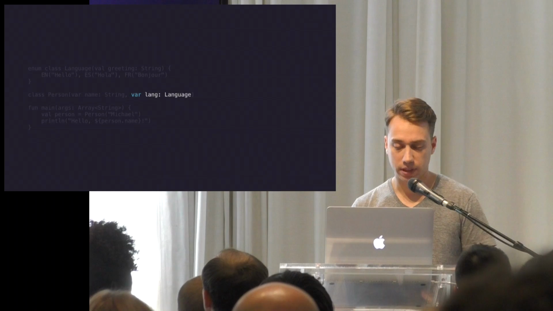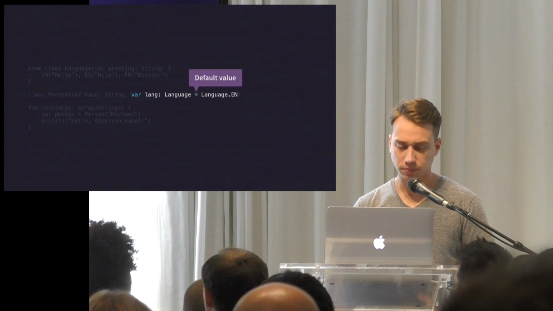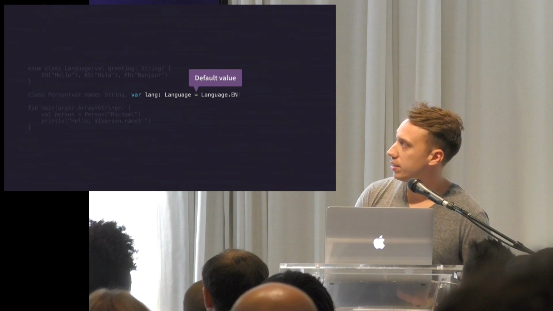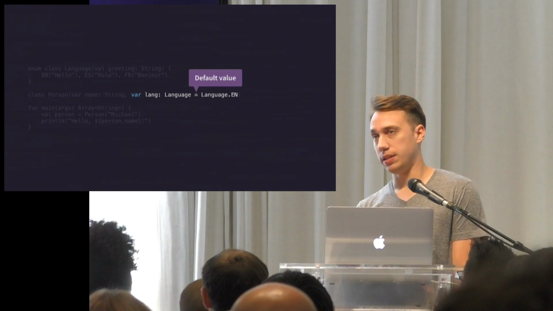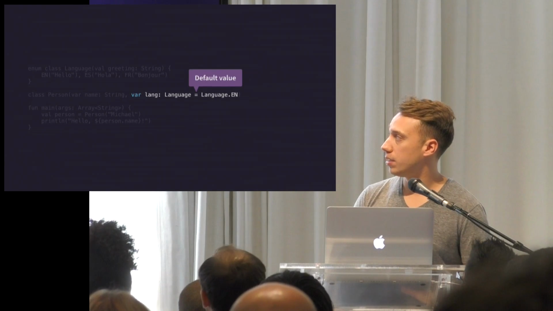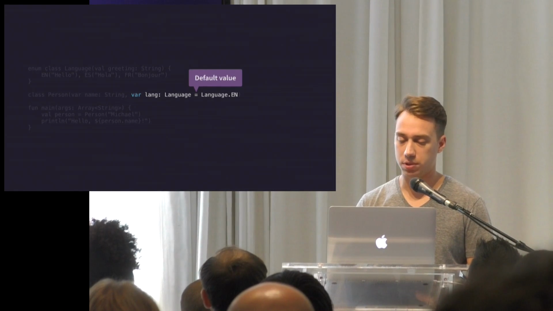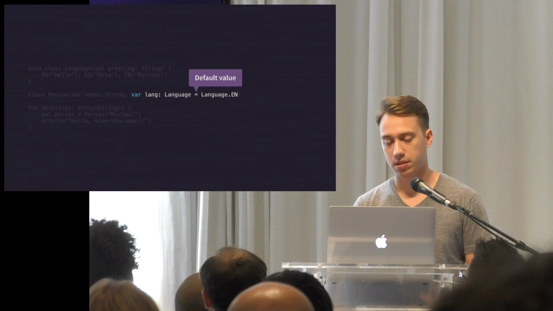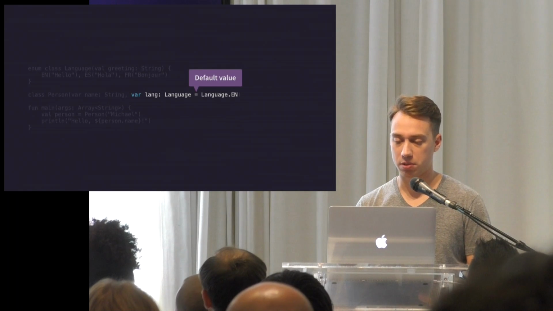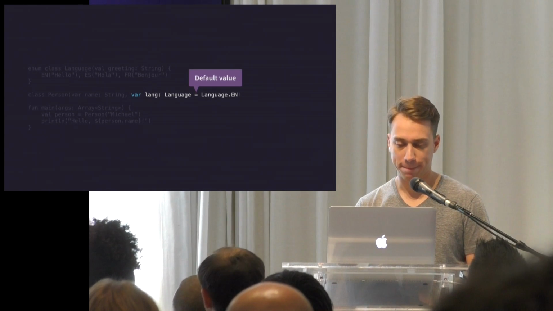So let's add a property of language to our Person class. In Kotlin, you can have default arguments. So the default value for this argument is Language.EN, and then we can omit that value anywhere we create an instance of the class.